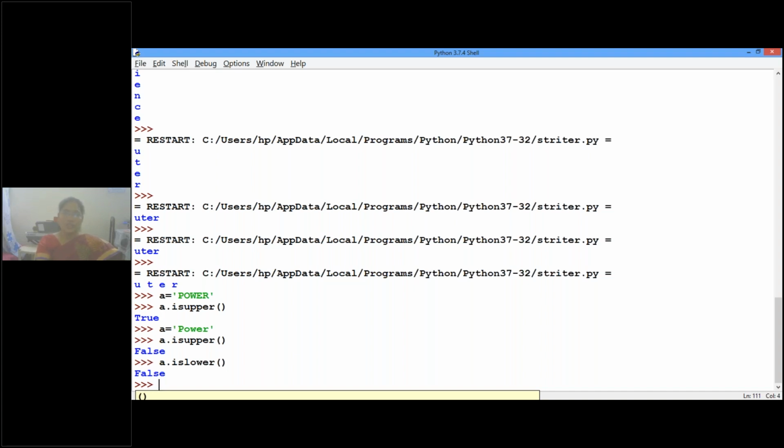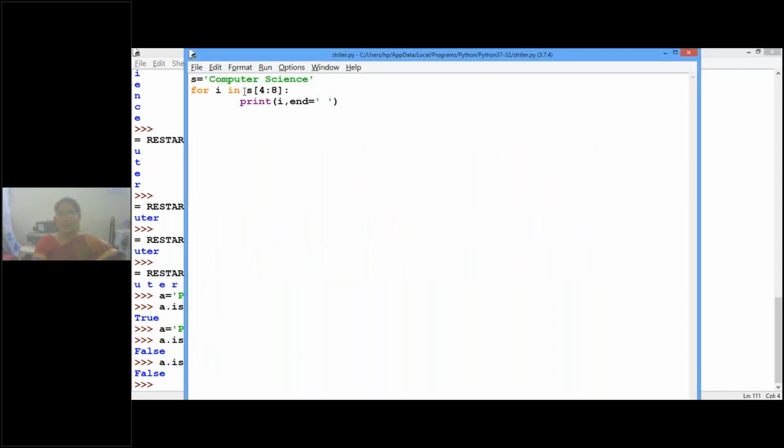If you want to check every character and print or count how many uppercase characters are there in this, how do we do that? So here, i dot isupper. Then what do we do? We will count. So count is initially 0. Now we will be counting. Count plus equal to 1, so the previous count is added by 1.